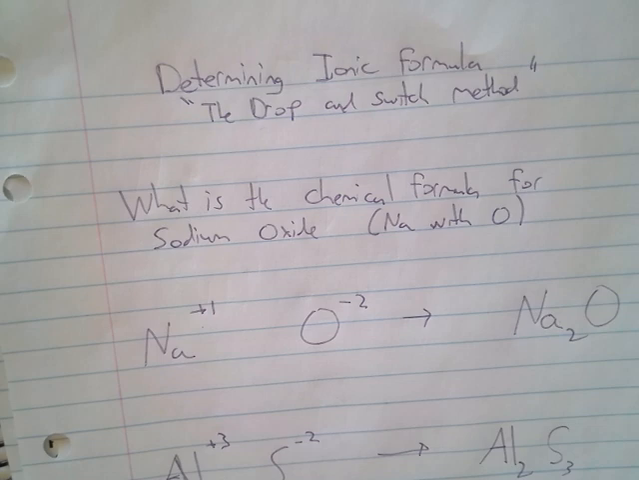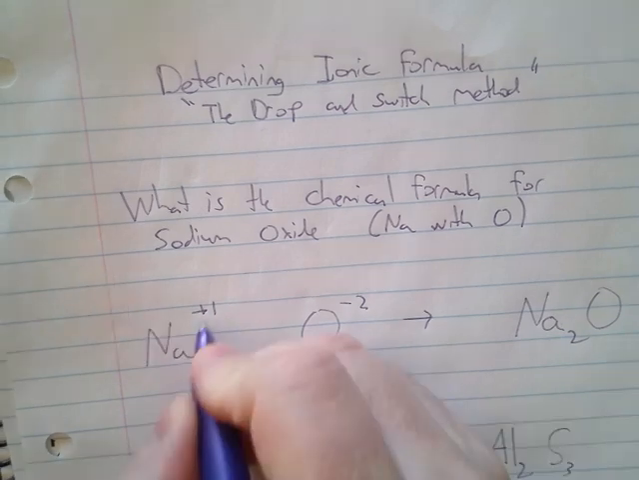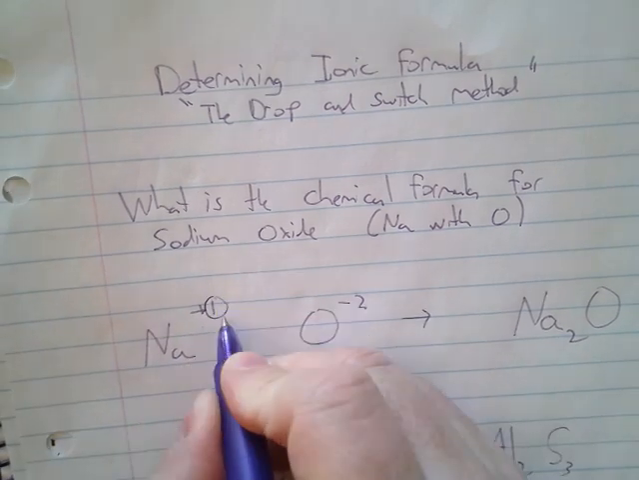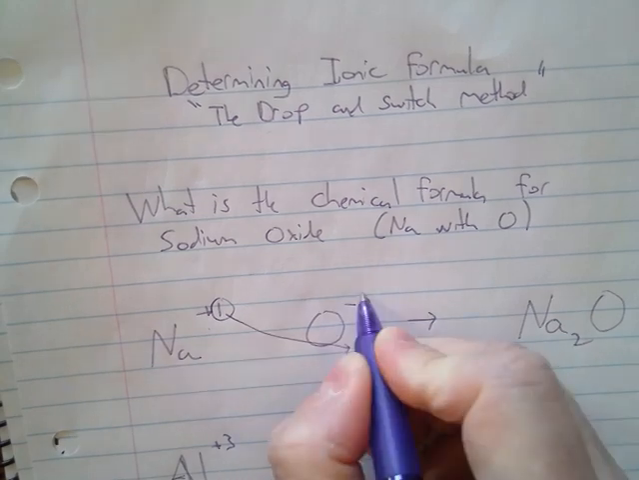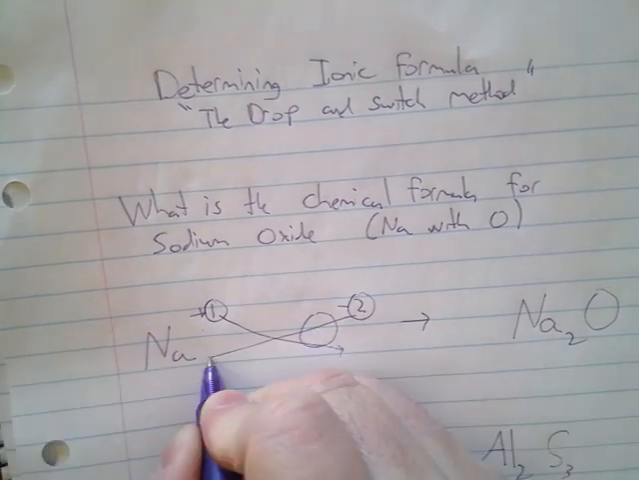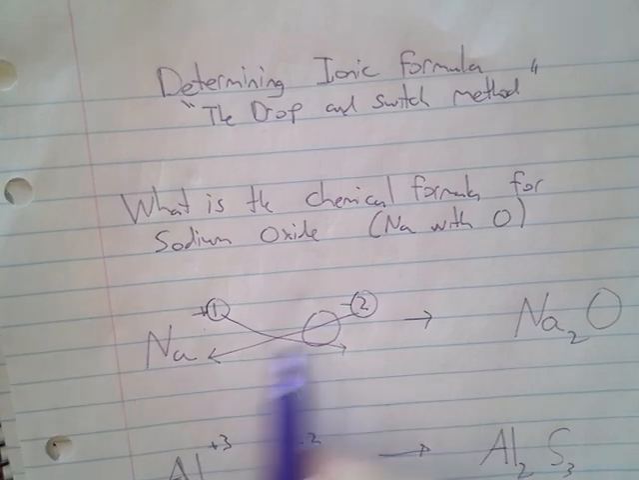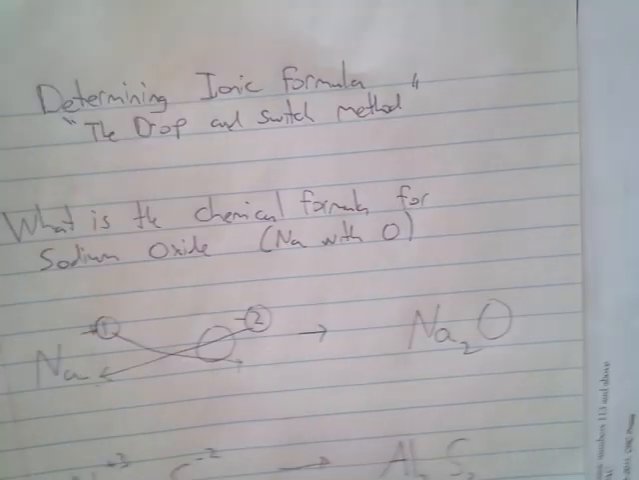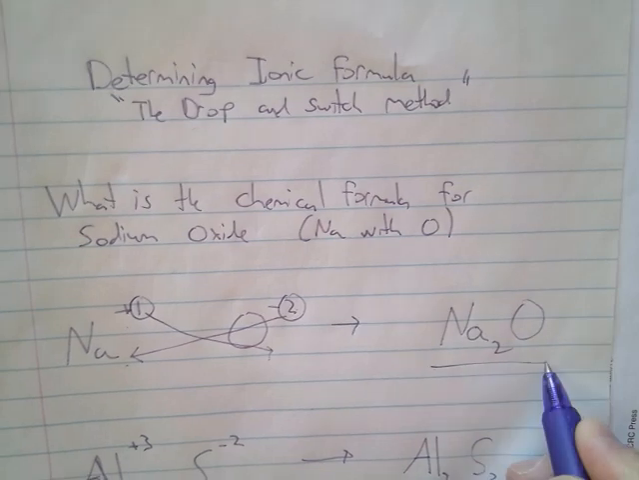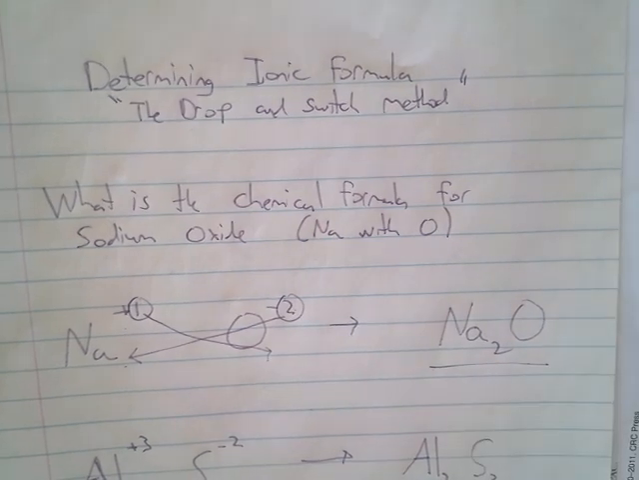So all you need to do is take this 1 and bring it down here, and take this 2 and bring it down there, and that's going to become your new formula. So 2 Nas and 1 O becomes Na2O. It's that simple. And again, don't worry about the charges.